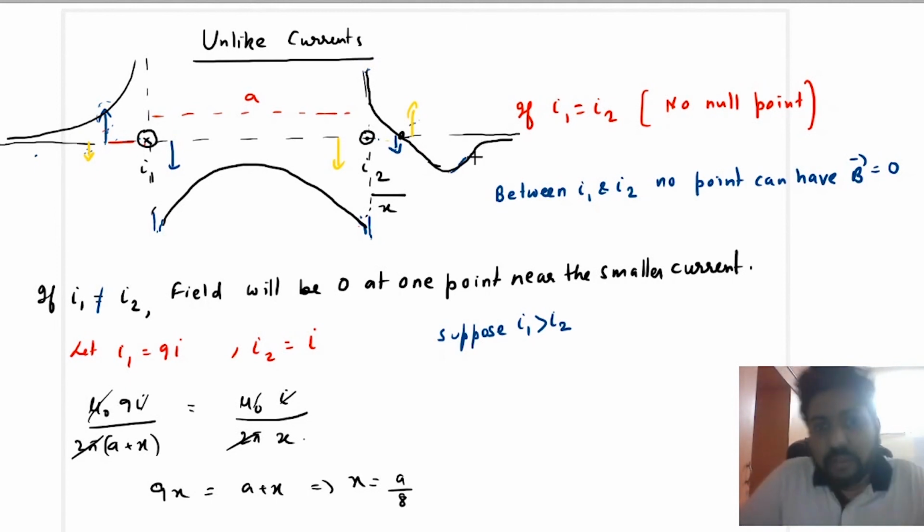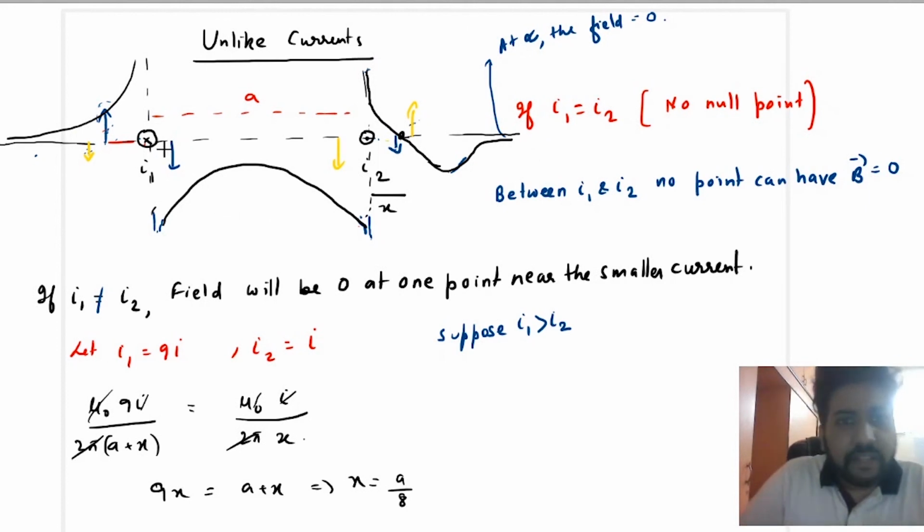But after some point, again the field will start to decrease. Why? Because you know that at infinity the field has to be zero, because it decreases with r. It has an inverse relation with r. So as r keeps on increasing, field keeps on decreasing. At r equal to infinity, the field becomes zero, or the field tends to zero.